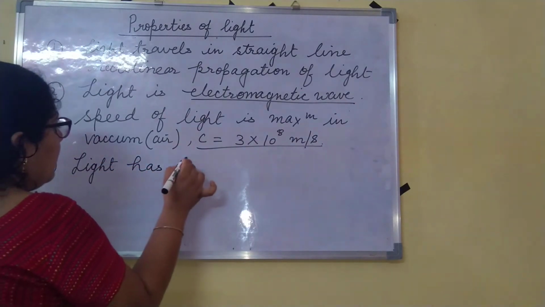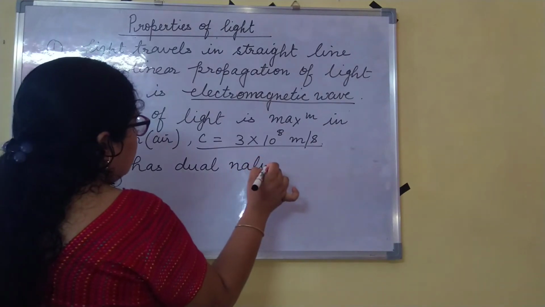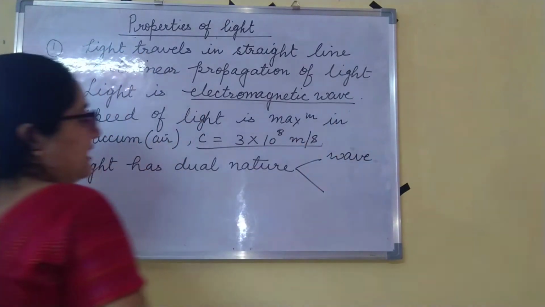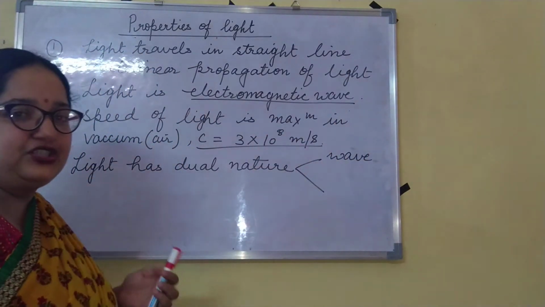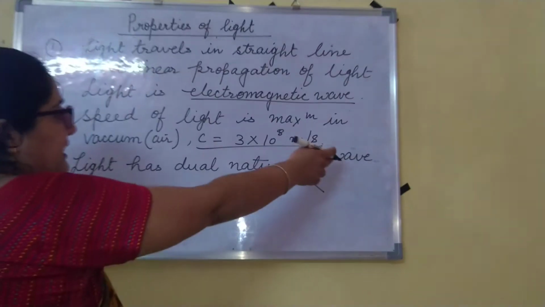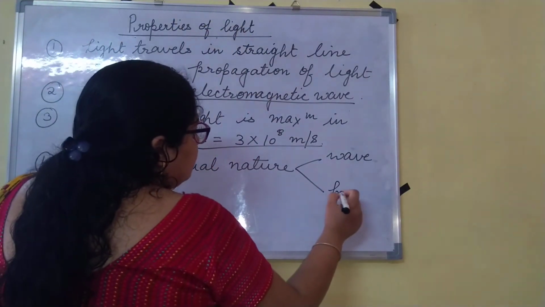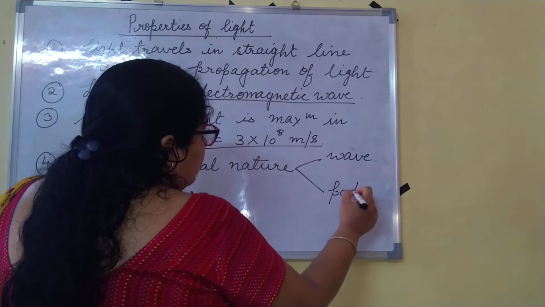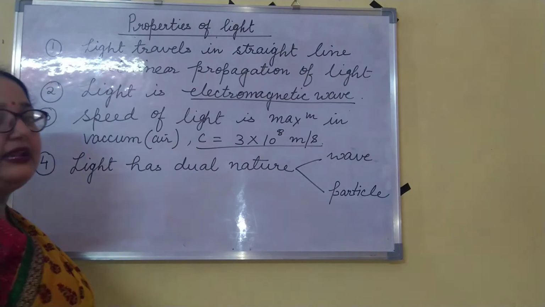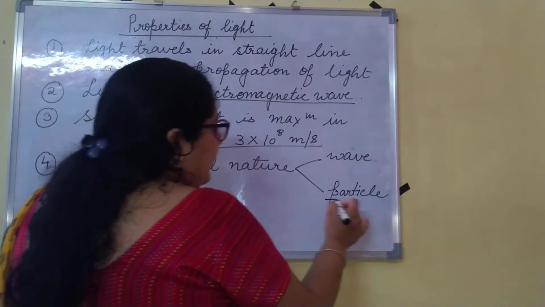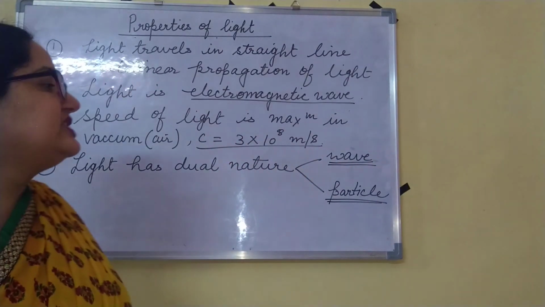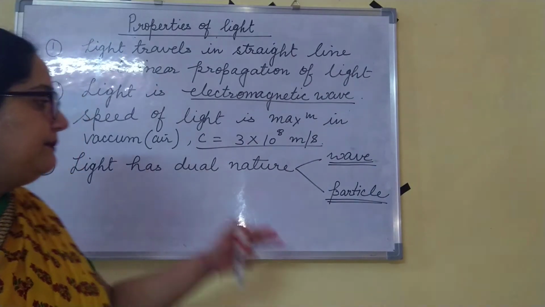Fourth property of light is light has dual nature. Dual nature means in some of the phenomena it behaves like a wave, like in refraction, reflection. These phenomena can be described by the wave property of light. So sometimes it behaves like a wave. And in some other phenomena like photoelectric effect or the Compton effect, okay, you will study about photoelectric effect in class 12, in these effects the light will behave like a particle. So this is known as wave particle duality. So light has dual nature. It behaves like a wave also and a particle also.